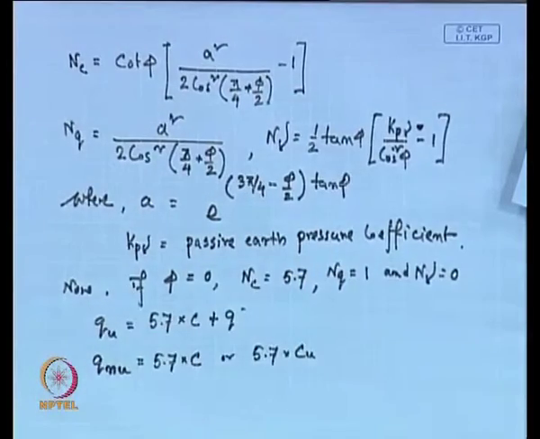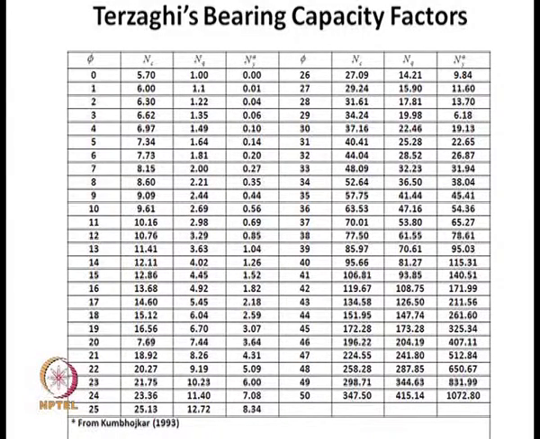Here is Terzaghi's table, starting from 0 to 50 degree. For 0 degree phi, N C is 5.7, N Q is 1 and N gamma is 0. So the corresponding N C, N Q and N gamma values are given, and by using these charts we can determine them.